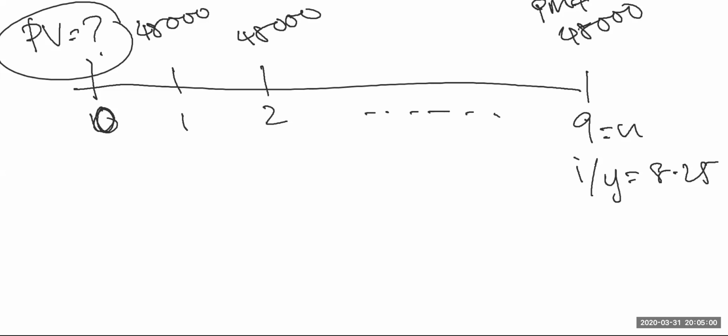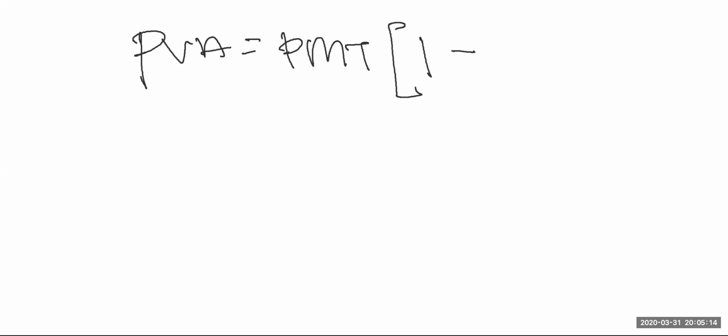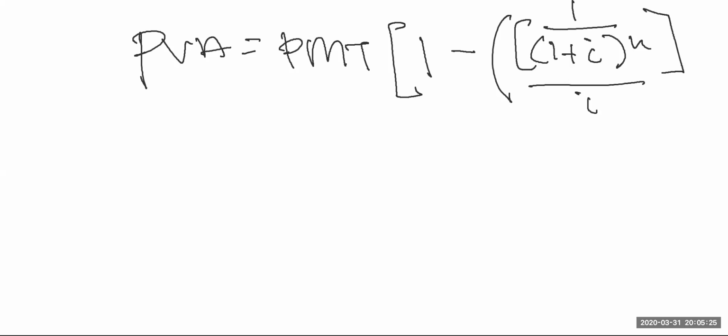So to find that, you fill into the formula. Just now the formula I mentioned to you, I already showed you. So for PVA, we use the second formula. It's easier to digest and easier to calculate. PMT times [1 minus 1 over (1 plus interest rate) to the power of N] divided by interest rate.